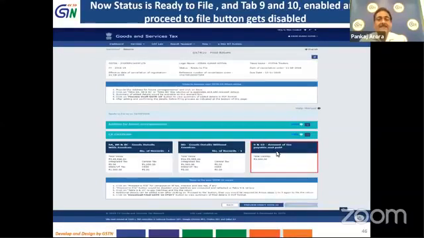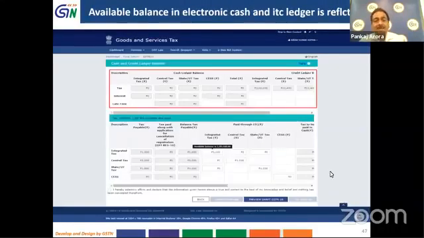So it reflects the total liability, whatever liability is there for such cancelled registered person to pay will be reflected under table 9 and 10. And when you click on this, it will show you the available balance which is lying in the electronic cash ledger and the electronic credit ledger. So you will see the balance in your ledgers, as well as you will see on your screen whatever the tax is payable by you.